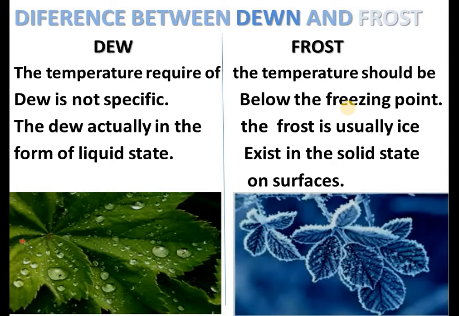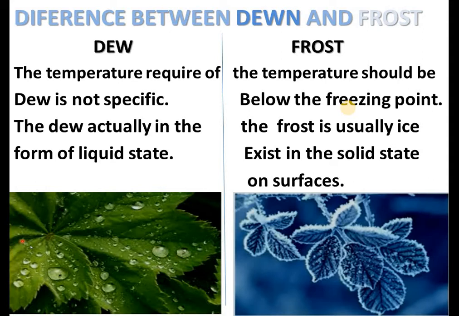So usually when the temperature is 0 or below 0, ice will be formed because water freezes at 0 degrees centigrade, and this is called the freezing point of water.